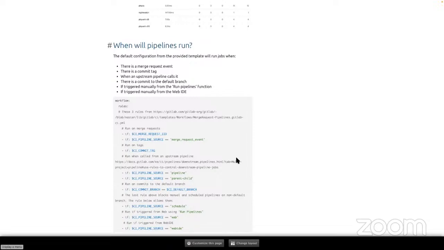Yeah, around timing, everything we do will be project by project. Right now it's an opt-in process for GitLab CI, and it will be like that for some number of months, likely.